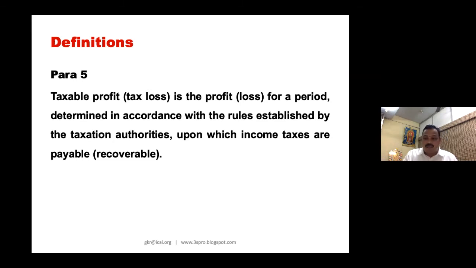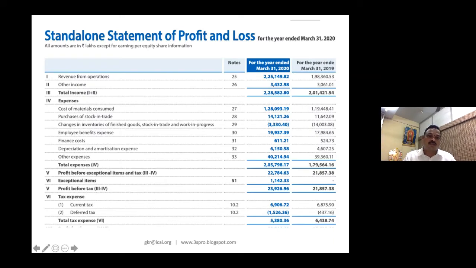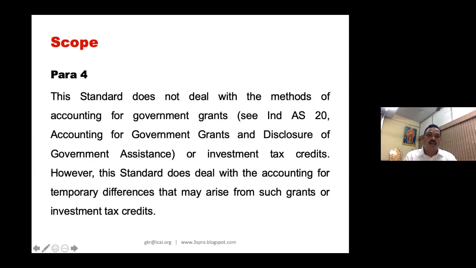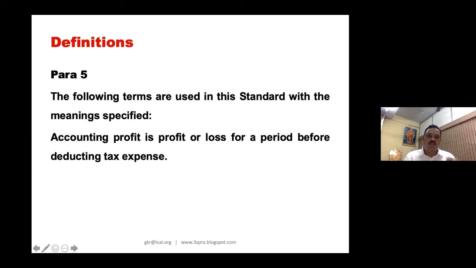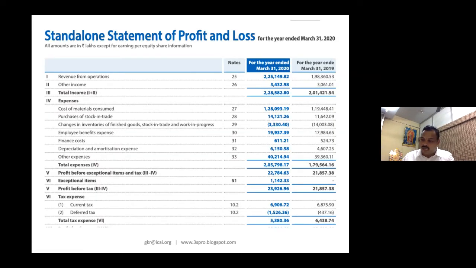Right. Now, what is accounting profit? Accounting profit is your profit before deducting tax expense. And what is tax expense? This is your tax expense. So profit before tax, this 23,926.96 lakhs is your accounting profit. So what is your accounting profit in your Rallis India Limited? So your para number 5, 23,926.96 lakhs. That is your accounting profit.